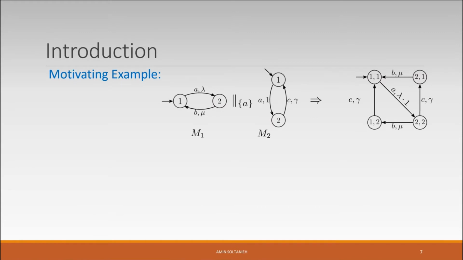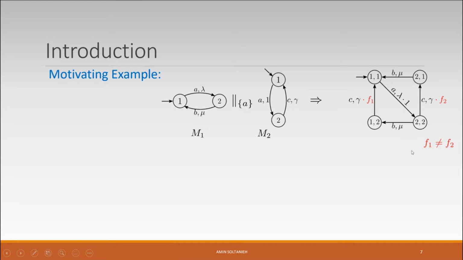Now consider exactly the same example as the previous slide, but now we want to change the rates of these C transitions by different factors. I need to multiply this transition rate by factor F1 and this one by factor F2, and F1 and F2 are not equal to each other.